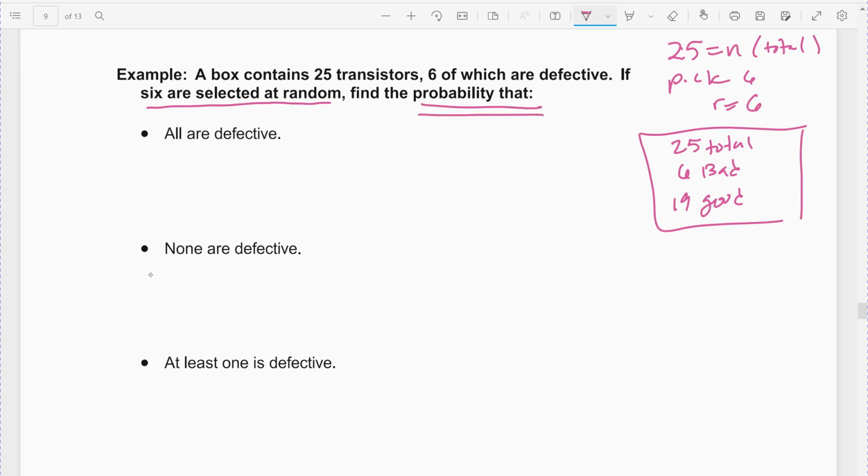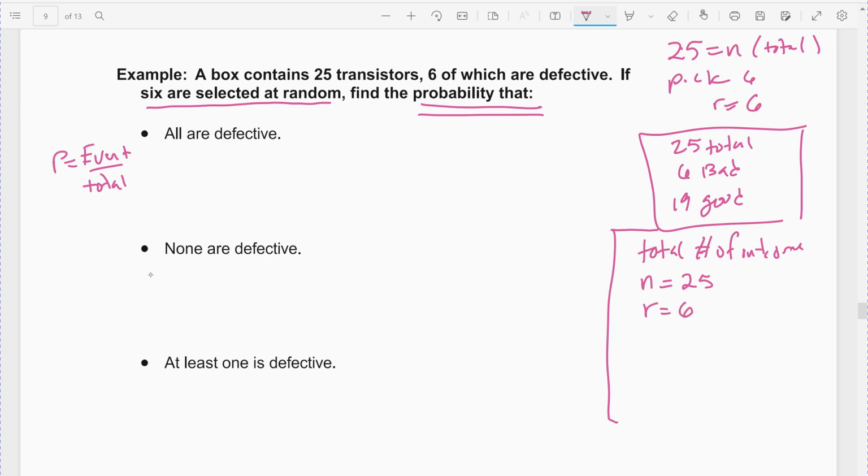Again, we're going to take our event divided by our total. So I'm going to figure out the total first, over here on scratch paper. I'm going to figure out my total number of outcomes, what we're going to divide by. Which means we're reaching in a box. There were 25 in the box that I can select. I'm going to pick 6.